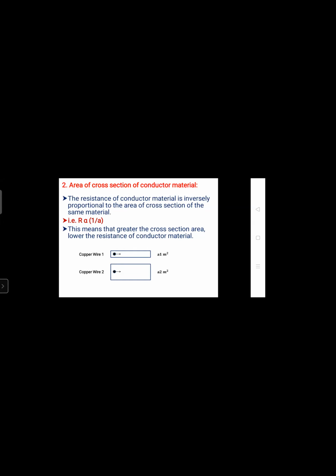This means that greater the cross section area, lower the resistance of conductor material.